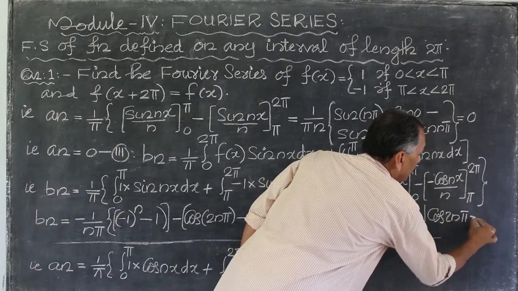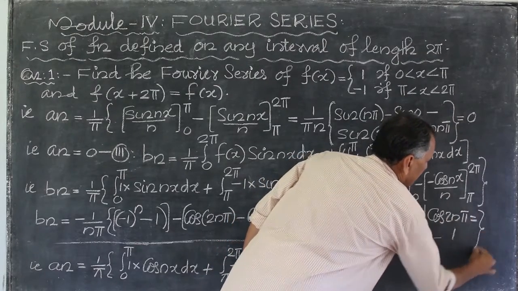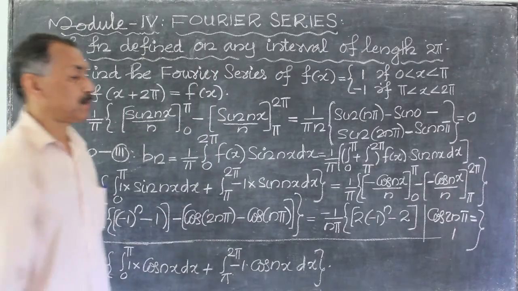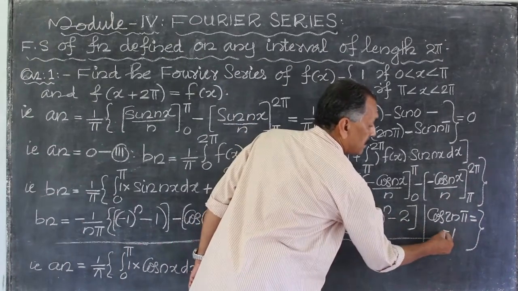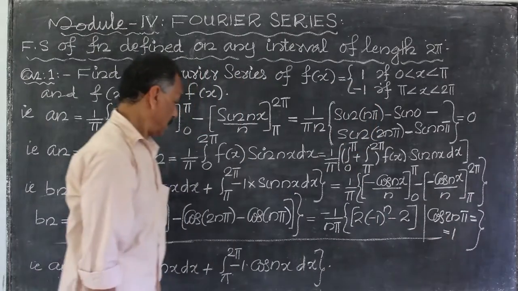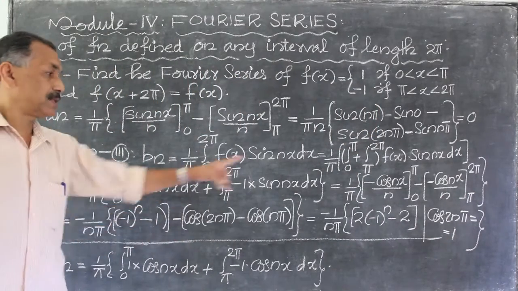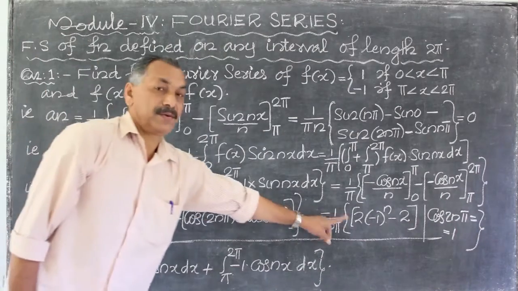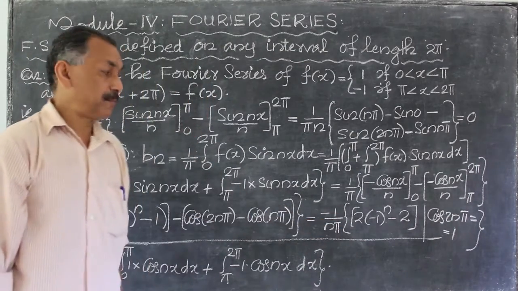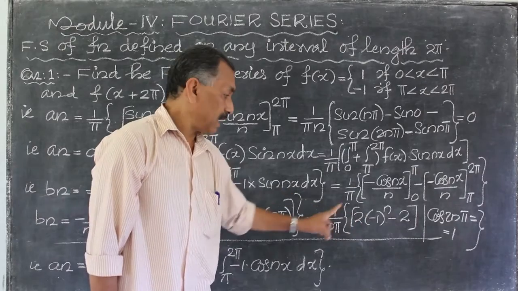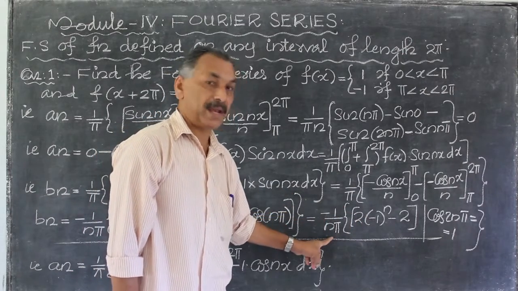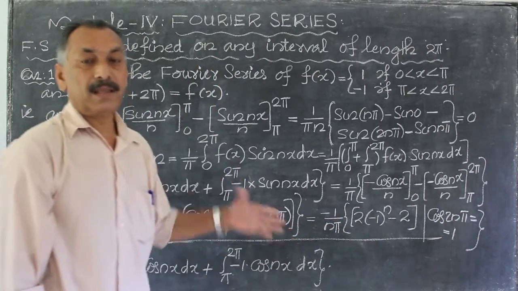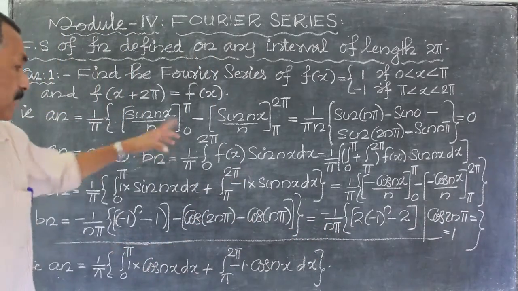What is cos 2nπ? It is equal to 1. Cos nπ is equal to minus 1 raised to n. Cos 2nπ is equal to 1. This is minus 1, minus 1, minus 2. Okay? That is, bn is equal to minus 1 divided by nπ, then minus 2 divided by nπ, minus 1 raised to n minus 1.